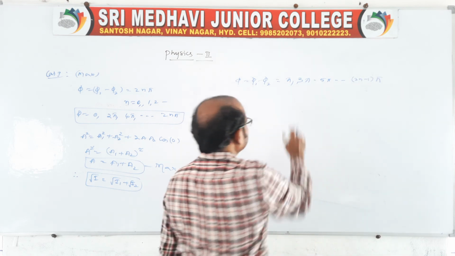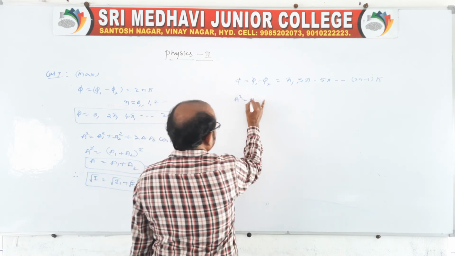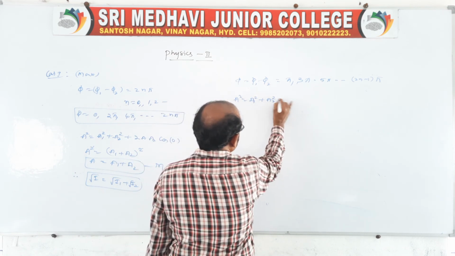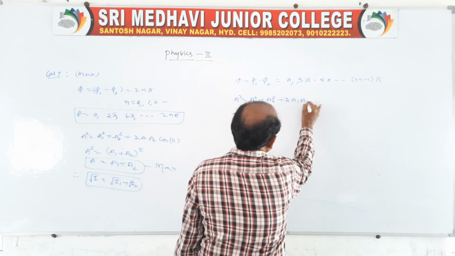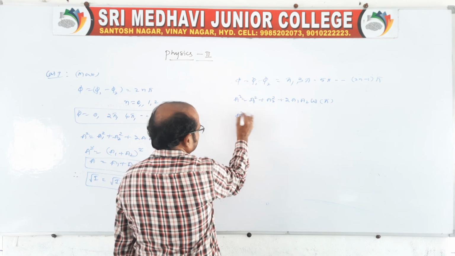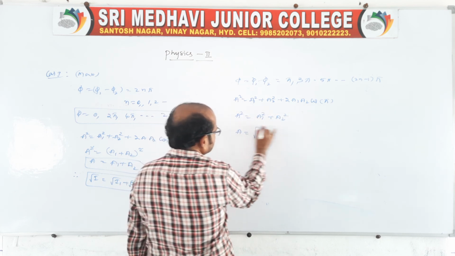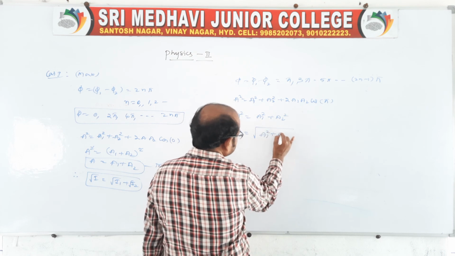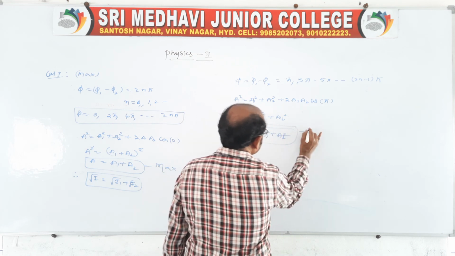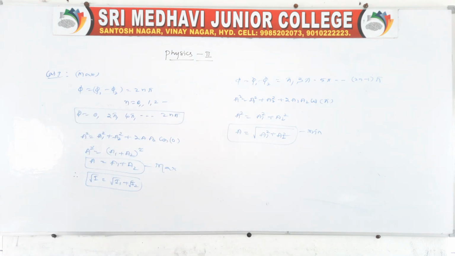Suppose these values are put in the expression a square is equal to a1 square plus a2 square plus 2a1 a2 cos phi.